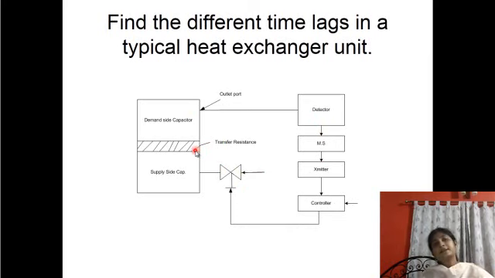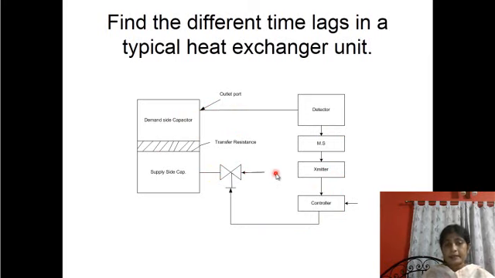So these are the several time lags in a typical process control unit, and this is for the feedback control system. In the last class also I mentioned that feedback control systems are mostly used in process plants because of the easiness of connection and application.